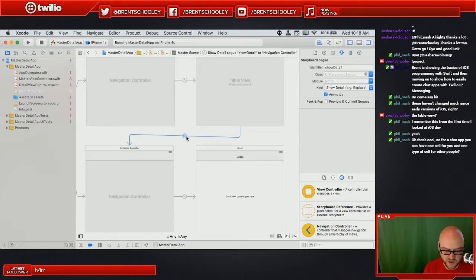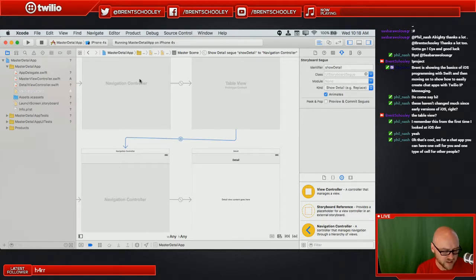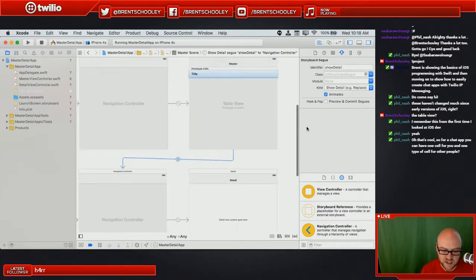This little thing that connects them is called a segue. And I didn't show this in the Hello World. I meant to. Maybe we can take a look at that in a second, just to see a very simple use case for this. But what this is saying is I'm going to do a show detail, which is a replace, an animated replace.